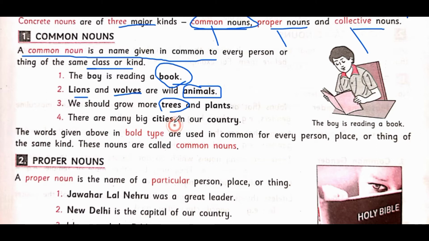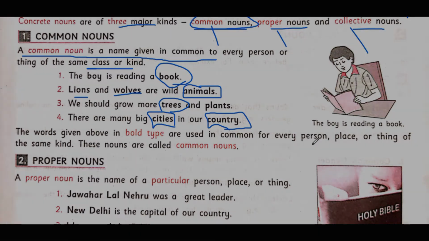So there are many big cities in our country. Now look, big cities: there is no mention of any particular city. There is no mention of any particular country. But if I say India is a big country, now India is a proper noun, but country is a common noun. I hope that's clear. So it is given here: the words given above in bold type are used in common for every person, place, or thing of the same kind. These nouns are called common nouns.